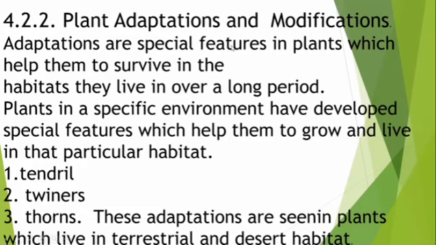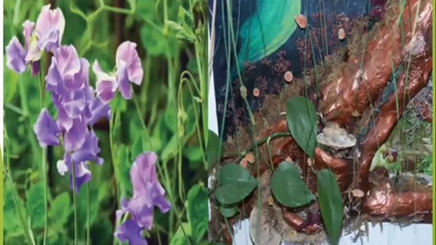Adaptations are special features in plants which help them to survive in their habitats. They develop over a long period. Plants in a specific environment have developed special features which help them to grow and live in that particular habitat. So the plants adapt themselves, they form tendrils.